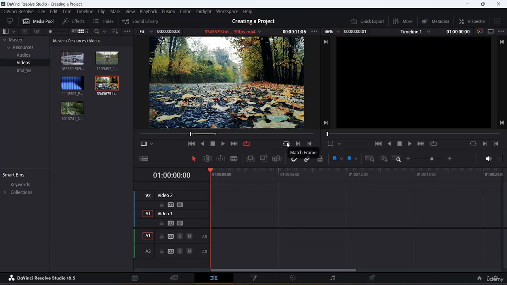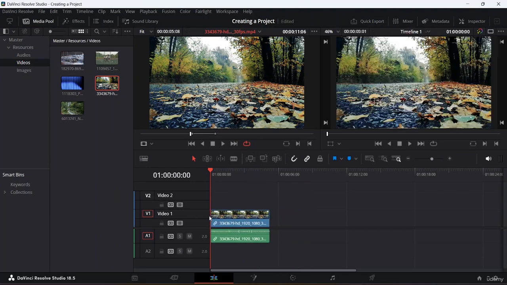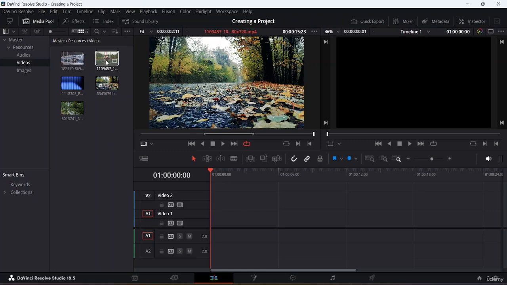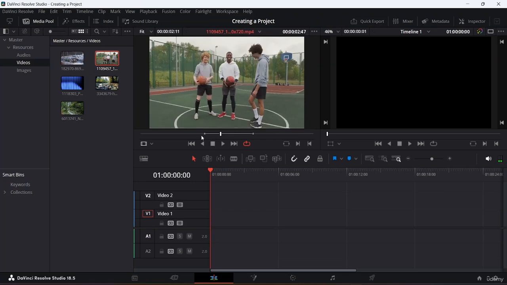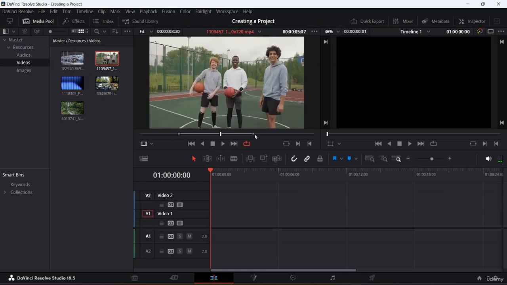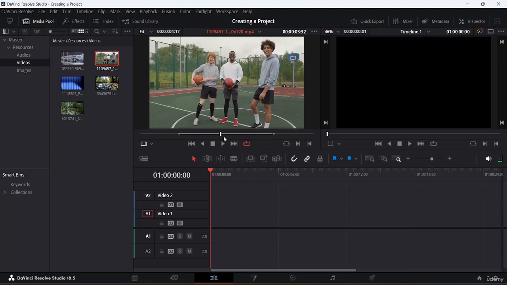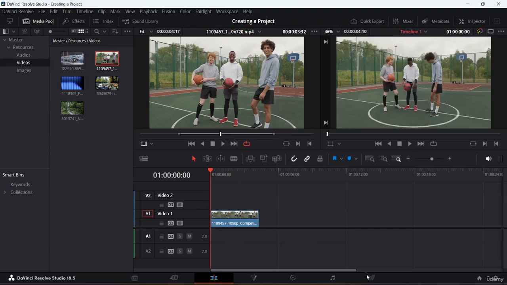And also here you can see you do have this option called match frame. Okay, so let's say I will come here and import this video. I will import this particular video, and let's say I will just take another video, so you will be able to understand it in a better way. So I will come here and change the in point over here, and I will also move the out point a little bit. And what I'm going to do is import this footage. So I will just click over here. I have just imported this particular footage which I have over here.